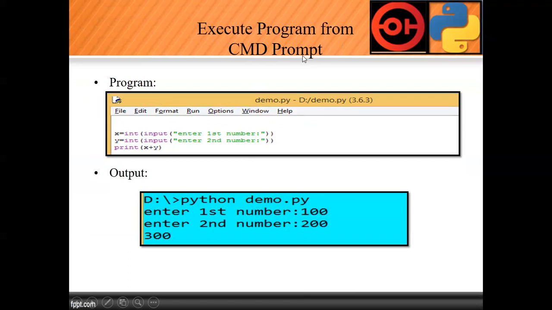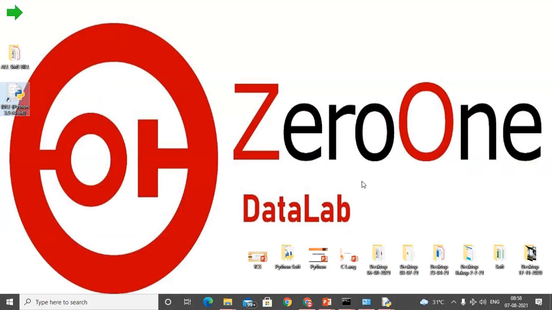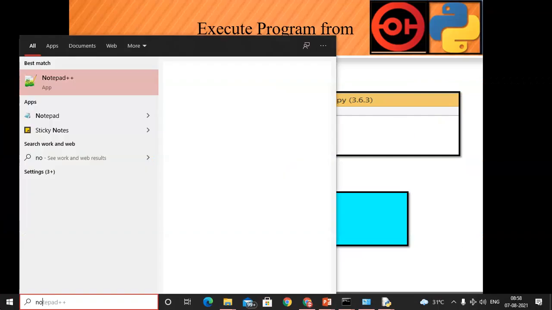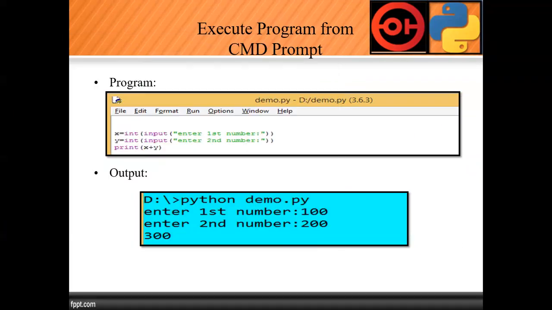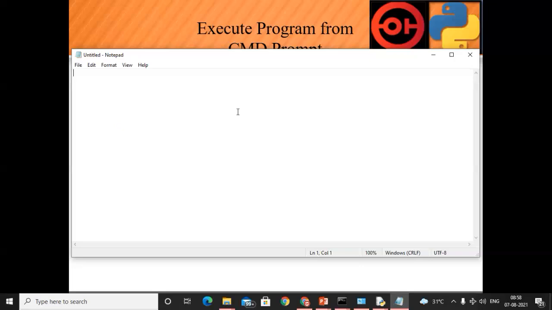Okay, so we'll do one simple program. After that we'll do the same program. Okay, so for that command prompt we require any terminal. Okay, notepad is there, so here we'll use notepad. This one is my notepad. Here I will write my program and afterwards I will execute it.